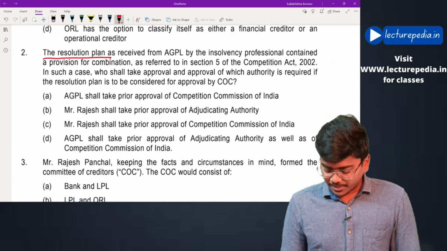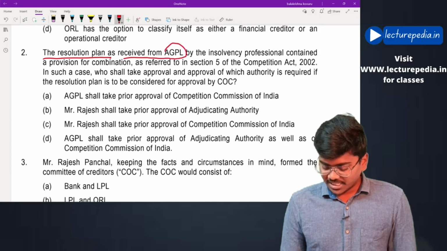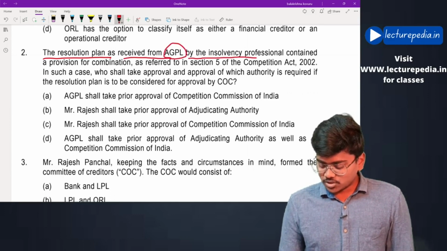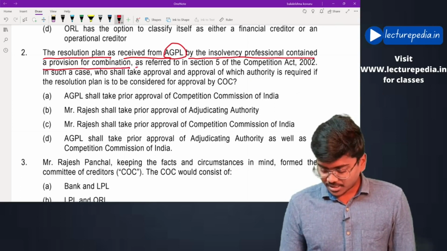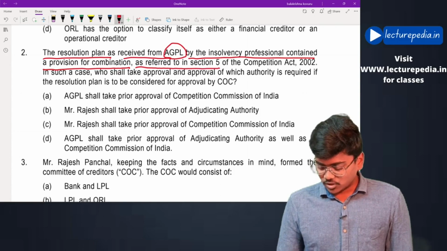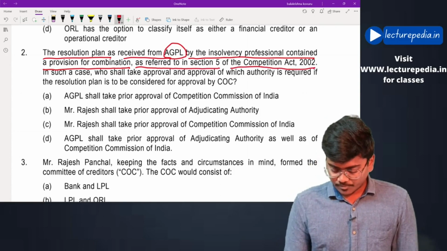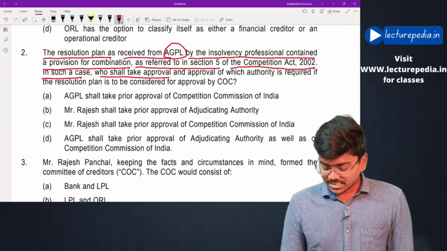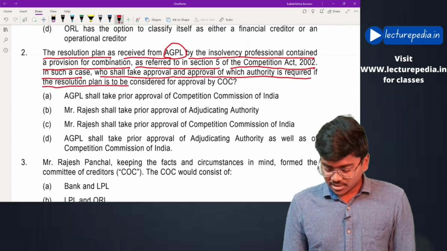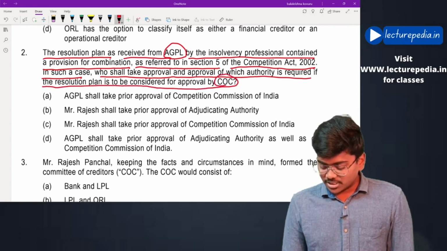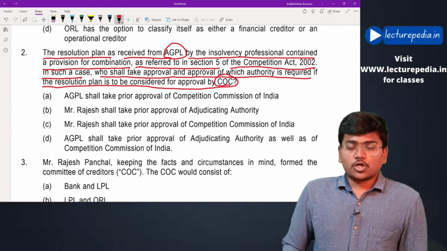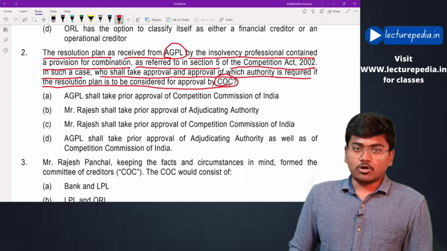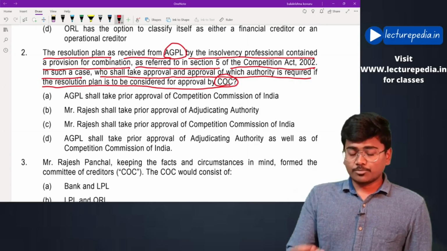The resolution plan as received from AGPL by the insolvency professional contained a provision for combination as referred to in section 5 of Competition Act 2002. In such a case, who shall take the approval and approval of which authority is required if the resolution plan is to be considered by the committee of creditors? See, basically there is a corporate insolvency resolution process going on now.